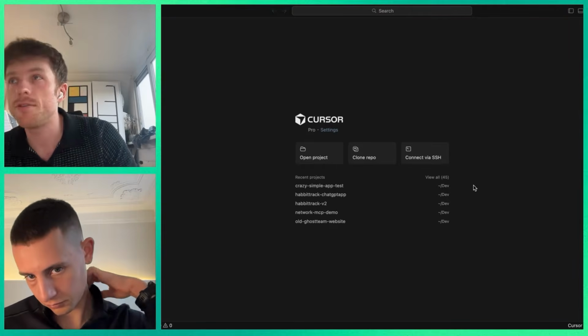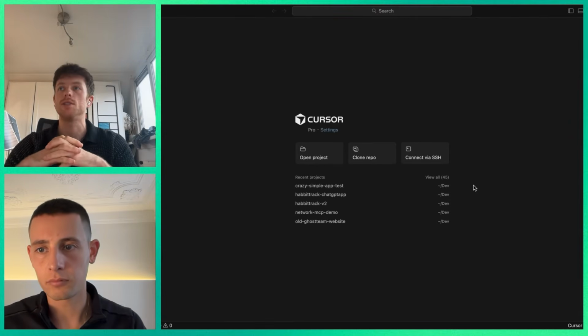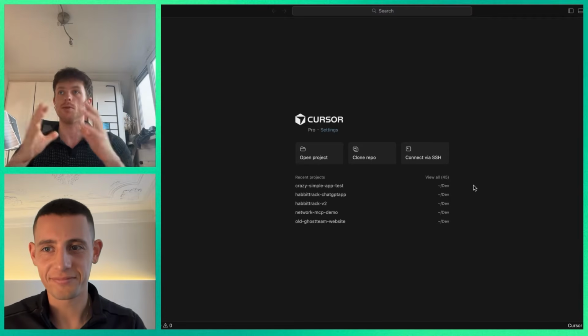So you have Cursor installed. I'm using Cursor Pro. Well, I actually don't even know what it looks like if you're not using Pro, but it should look very similar.